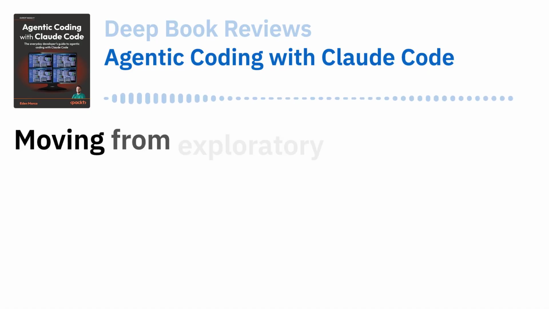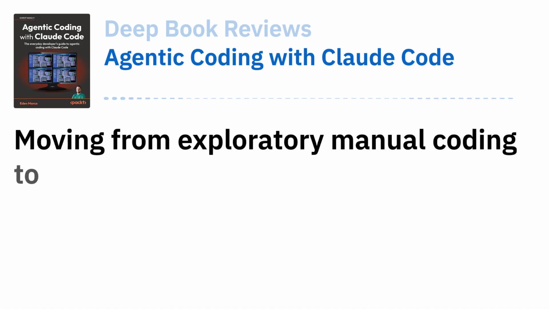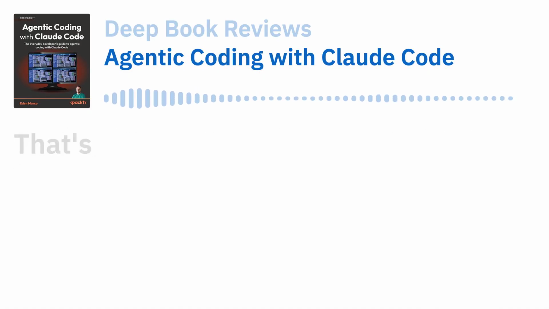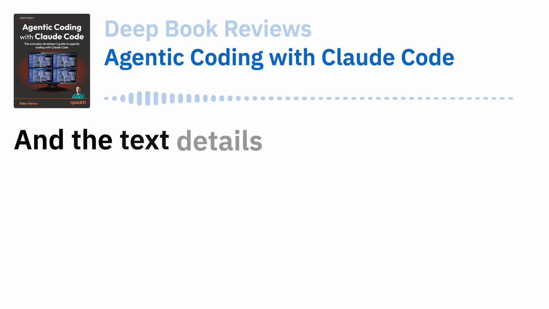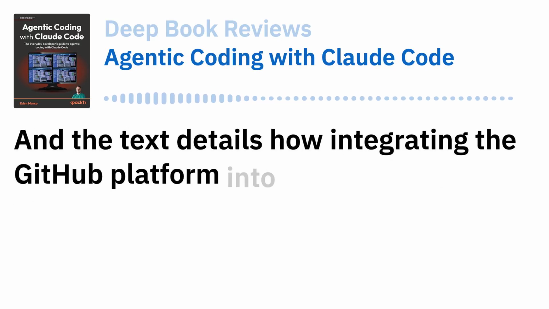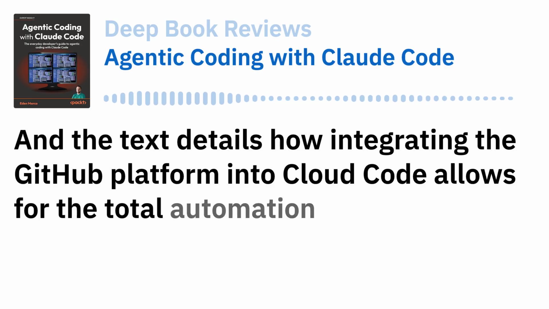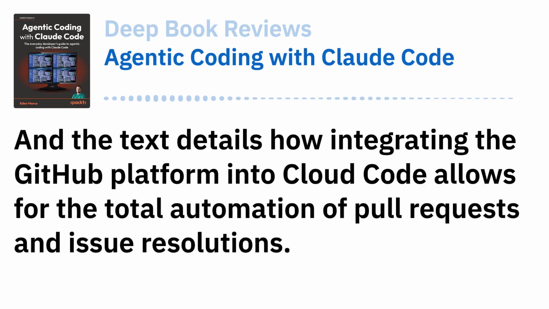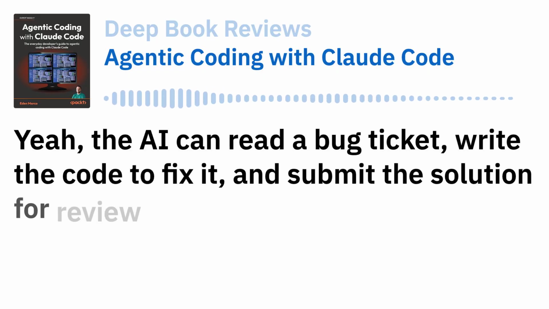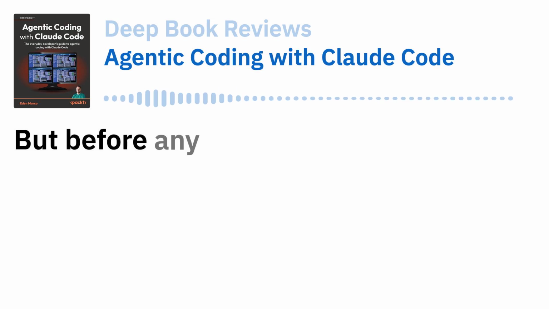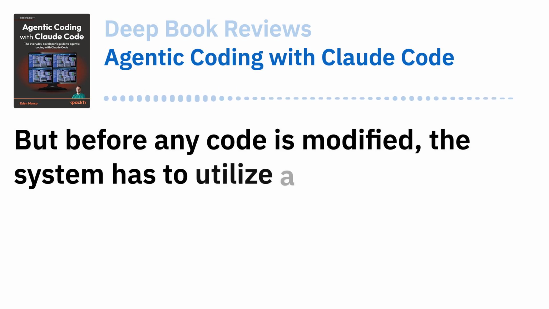Right. Moving from exploratory manual coding to structured parallel execution. That's where agentic workflows generate the most substantial business value. And the text details how integrating the GitHub platform into Claude Code allows for the total automation of pull requests and issue resolution. Yeah, the AI can read a bug ticket, write the code to fix it, and submit the solution for review autonomously. But before any code is modified, the system has to utilize a safeguard.